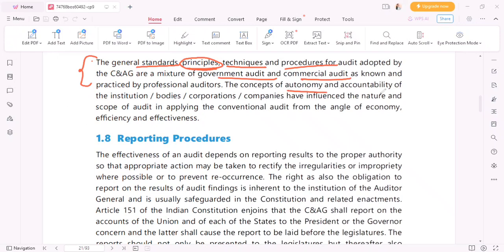Okay. The concepts of autonomy and accountability of the institution, bodies, corporation, companies have influenced the nature and scope of audit in applying the conventional audit from the angle of economic efficiency and effectiveness. So now the institutions, the bodies, corporations, these are all having what? Autonomy. Autonomy means what? Freedom. Freedom and what? Accountability. So these both things influence the nature and scope of audit. So audit is also dependent on the autonomy and accountability of such corporations, right? So let's move on further.